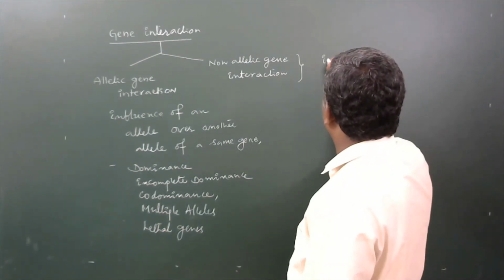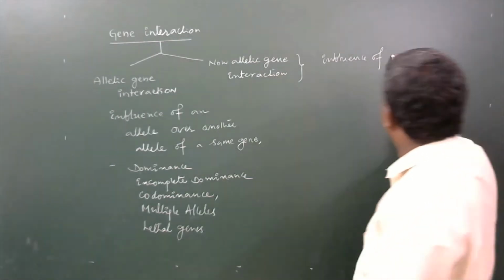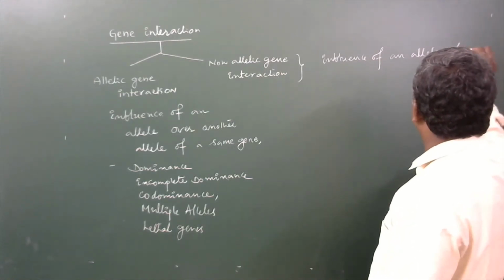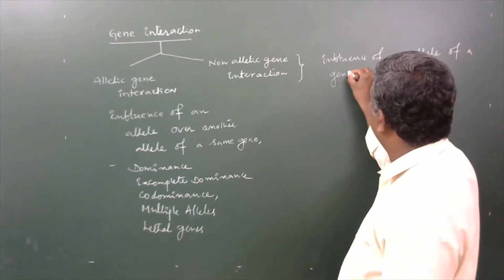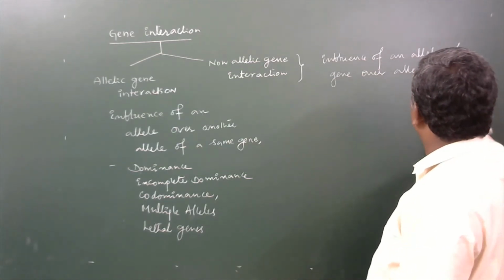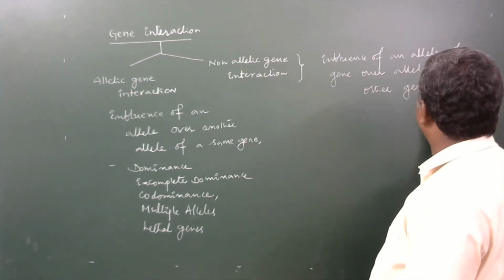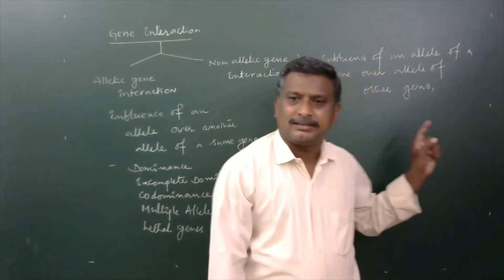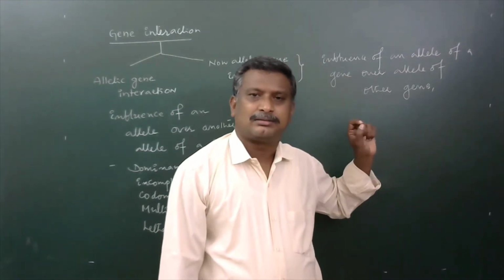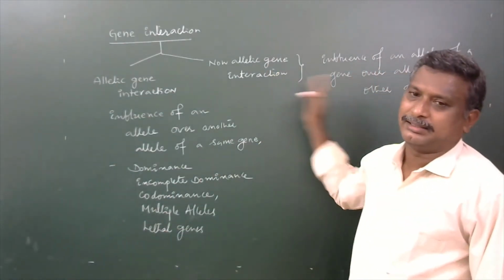Here also influence of an allele of a gene over allele of other gene, which may be present in the same chromosome or may be present in different chromosomes. So that is said to be non-allelic genic interaction.